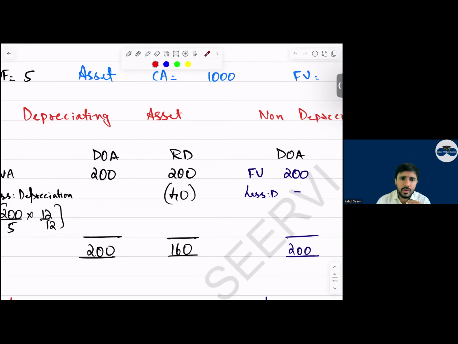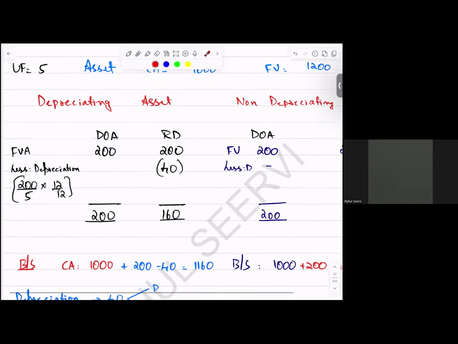It will take two hits. Why will it take two hits? This belongs to the subsidiary company. So where will you adjust? Out of this 40, 20% you'll give to NCI, and 80% you'll give to the parent. Clear? Yes sir. This should be clear, I hope. Then on the balance sheet date, you'll increase this value.